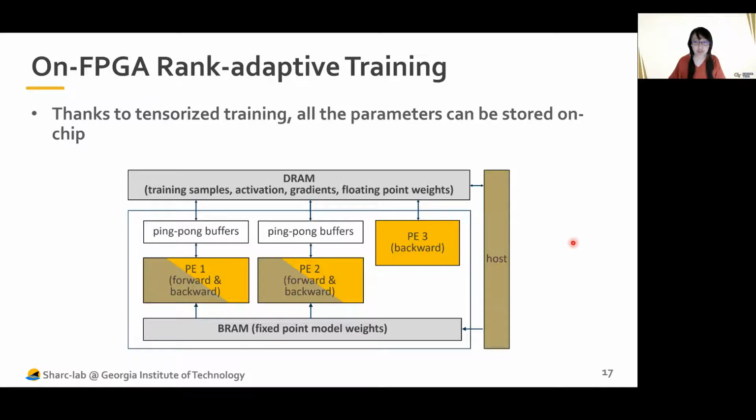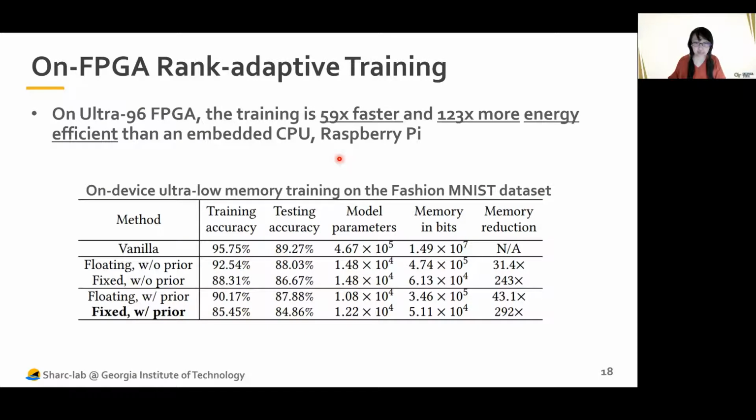This figure shows our overall architecture for FPGA-based rank adaptive training. There are different processing elements to compute different functionalities here, like P1, P2, and P3, and we store all the model weights in BRAM. Our initial prototype of the FPGA accelerator is on an Ultra96 FPGA, which achieves 59 times faster and more than 100 times more energy efficient than an embedded CPU, Raspberry Pi.